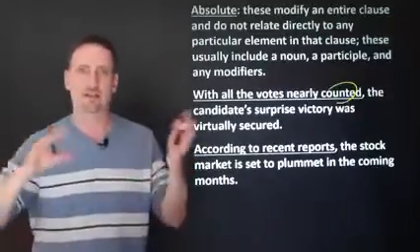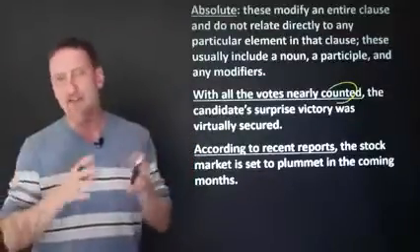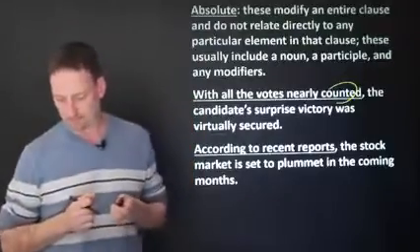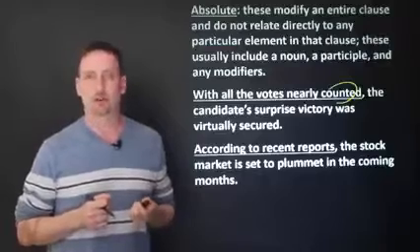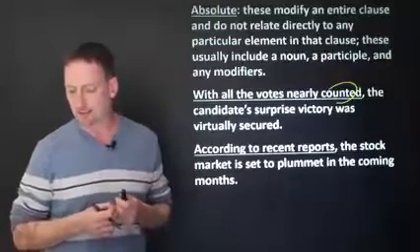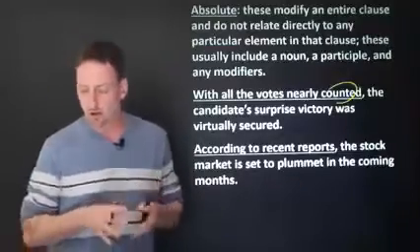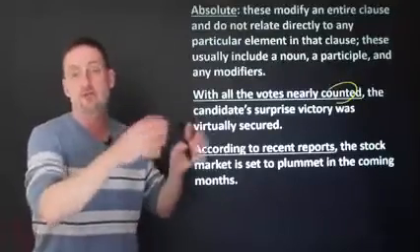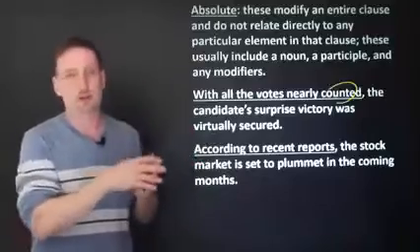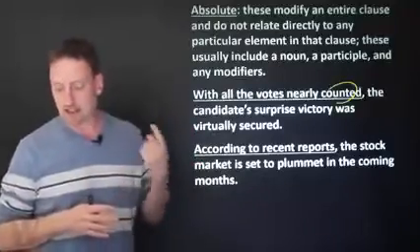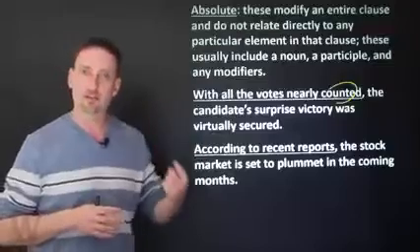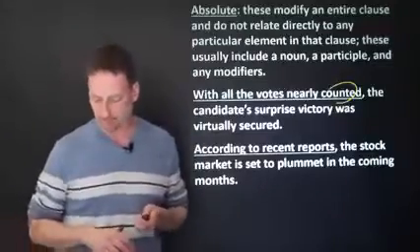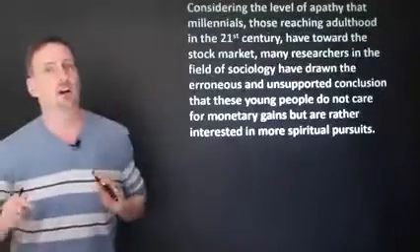Absolute clauses can be any of the types there, as long as they can be outside and apply to the entire independent clause. According to recent reports, the stock market is set to plummet in the coming months. So we have an idea about the stock market. How do we know? Because according to recent reports. So recent reports, or another way I can write this, recent reports have shown that the stock market is about to plunge.